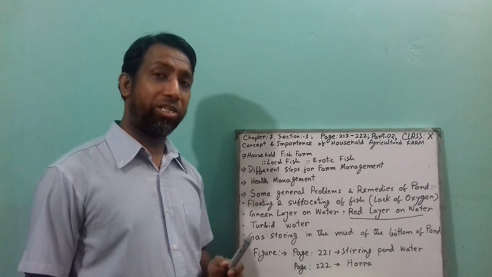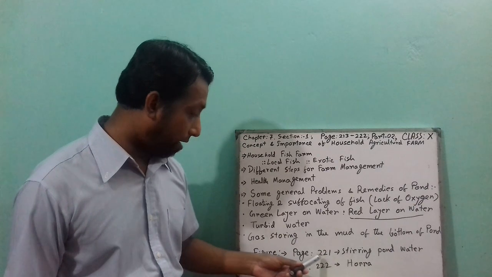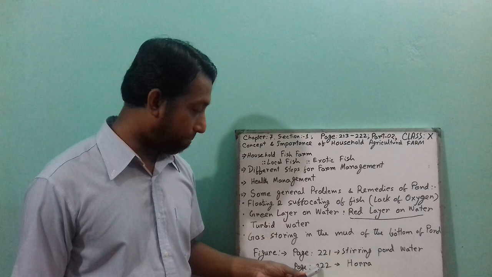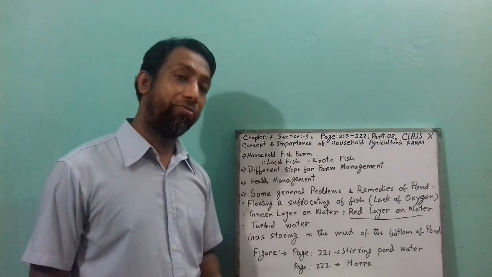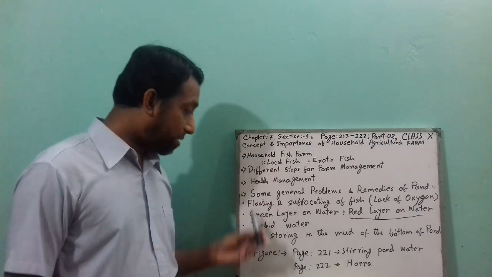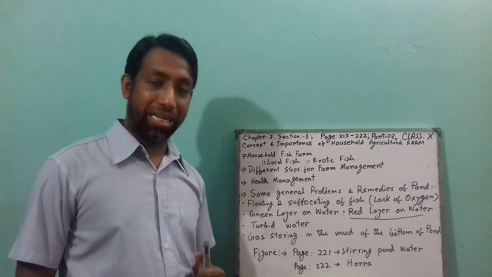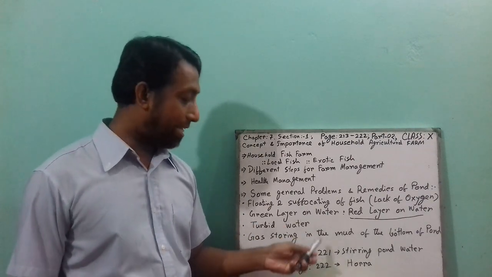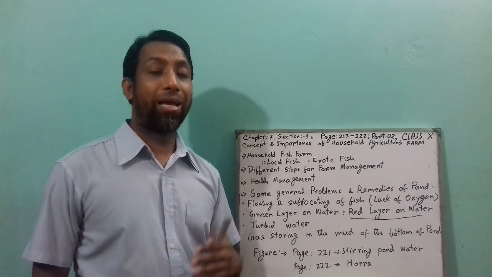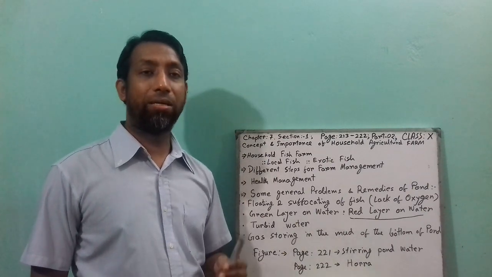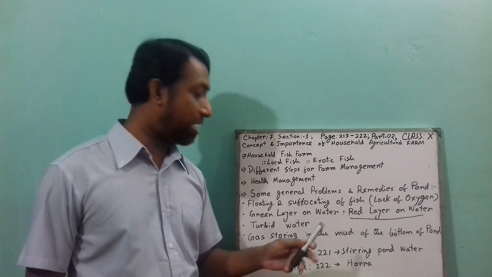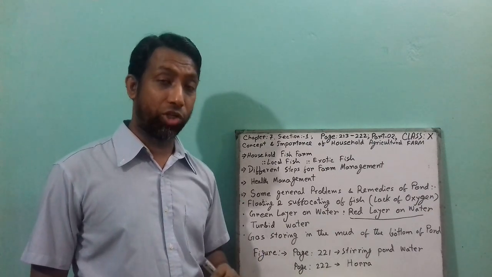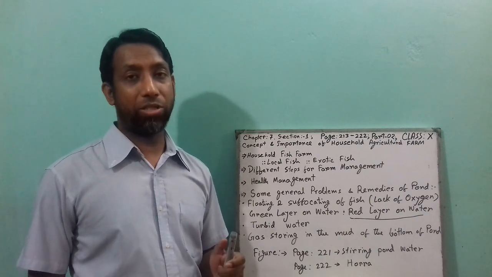Remember the two pictures in this book: on page 221 is stirring pond water, and on page number 222 is a hora. This is the figure of the hora. From today's lecture you can get MCQ and CQ as well, and this picture might come in the exam, in the CQ exam or in the MCQ exam. So you have to identify that one, and you have to describe it if it comes in the CQ question, or it might come in the MCQ question.